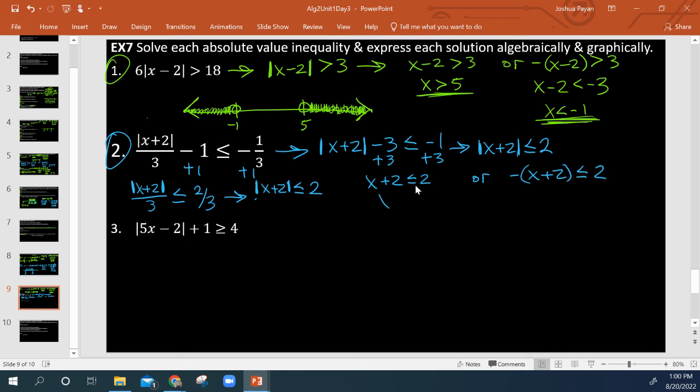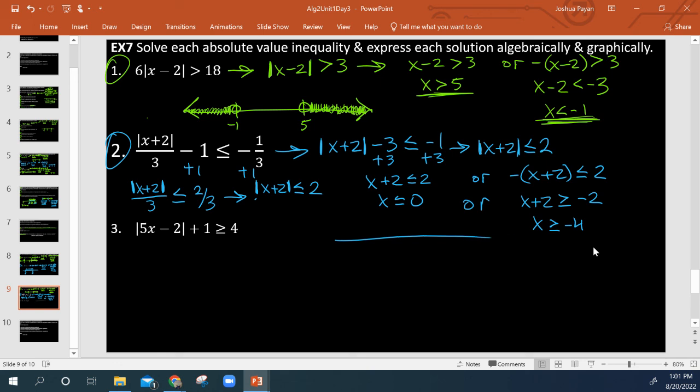Subtract 2 on both sides, x is less than or equal to 0, or x plus 2 is greater than or equal to negative 2. Had to flip the symbol because we multiplied by a negative on both sides, right? And then do minus 2, x is greater than or equal to negative 4 now.